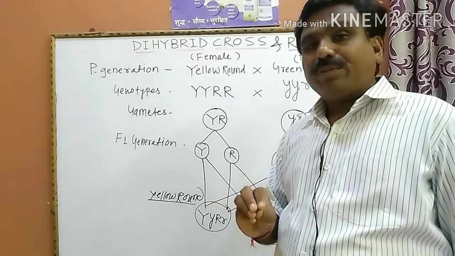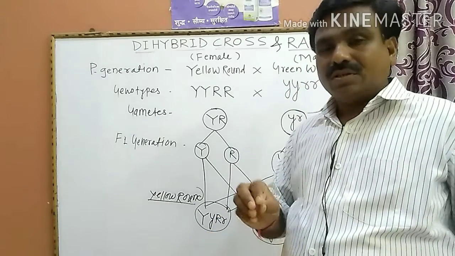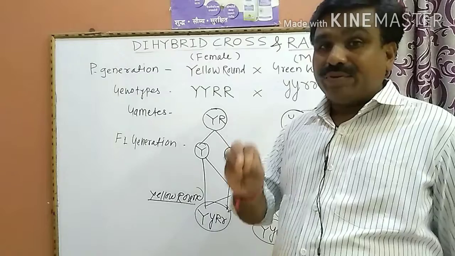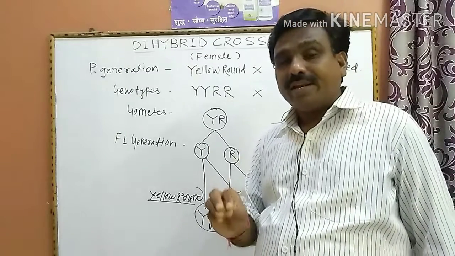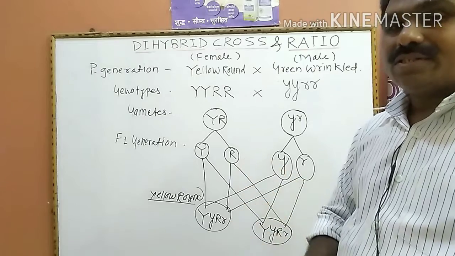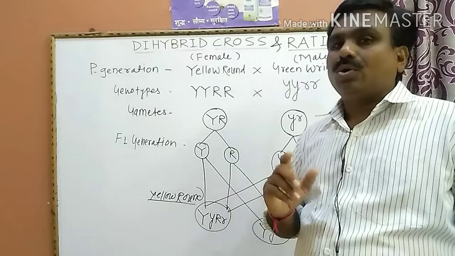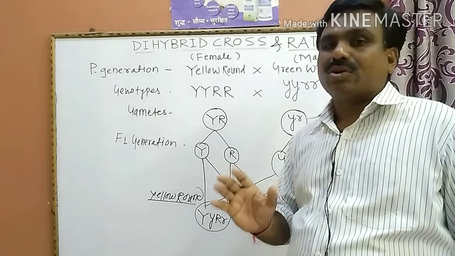The effect of one pair of genes does not influence the pattern of inheritance of the other. So the third law was established, known as the law of independent assortment.